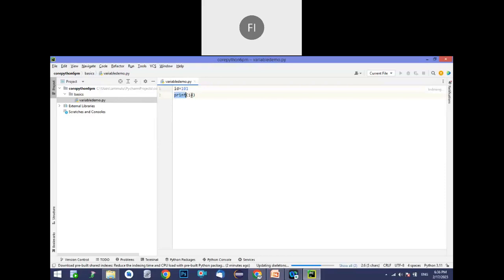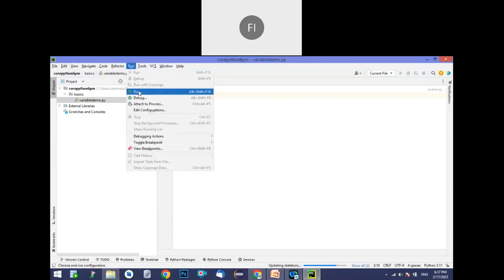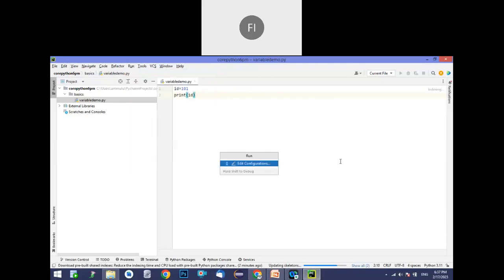I'm showing one by one, so you can better understand everything today. Run. I forgot to tell you one more thing, we have to do the configuration. Just a second, I think it's loading. Once done, it will show the execution process.